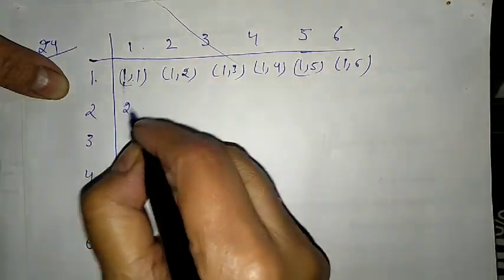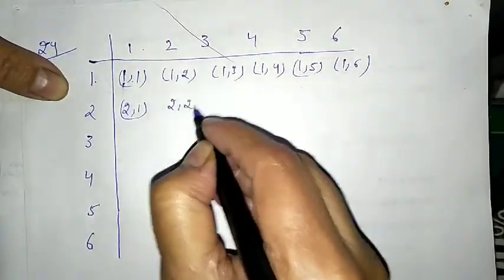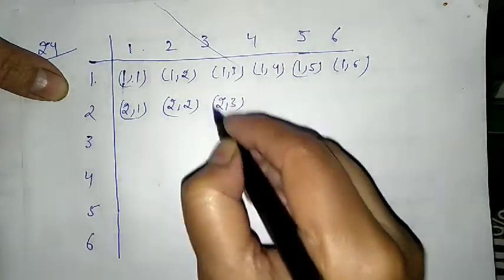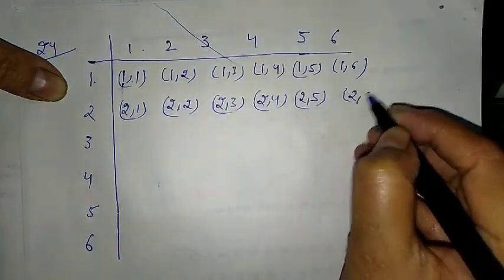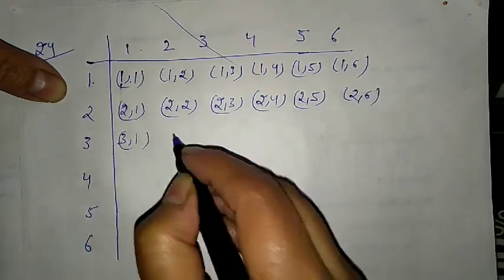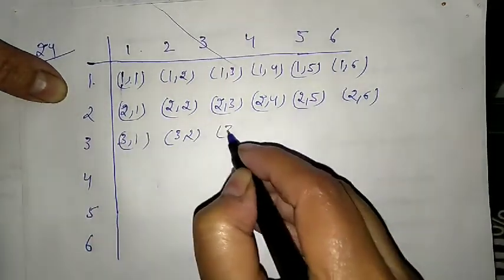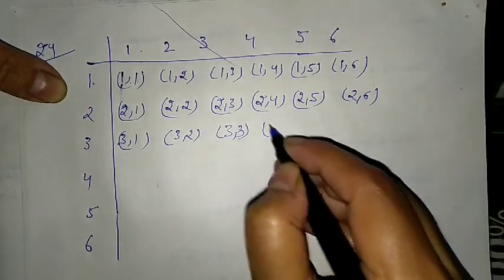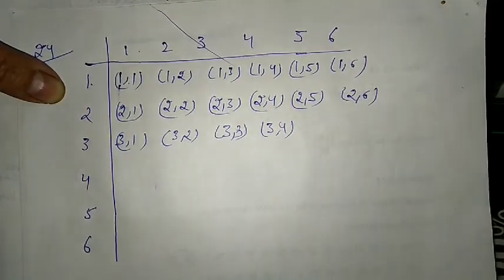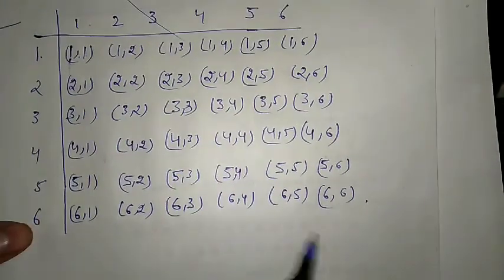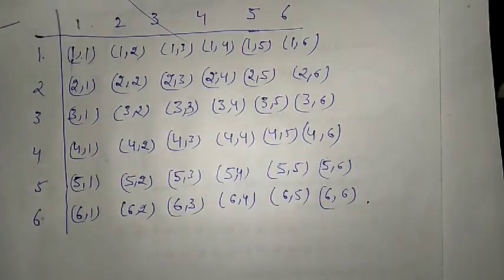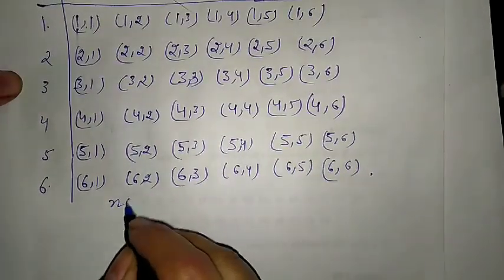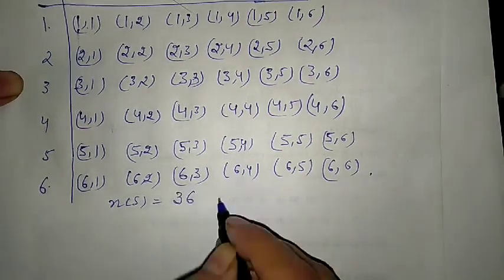So this is 2 and 1, 2 and 2, 2 3, 2 4, 2 5, 2 6, 3 1, 3 2, 3 3, 3 4. So like this we can complete the table. So how many cases are there? 6 sixes are 36. So this is our sample space. So number of sample space is equal to 36.